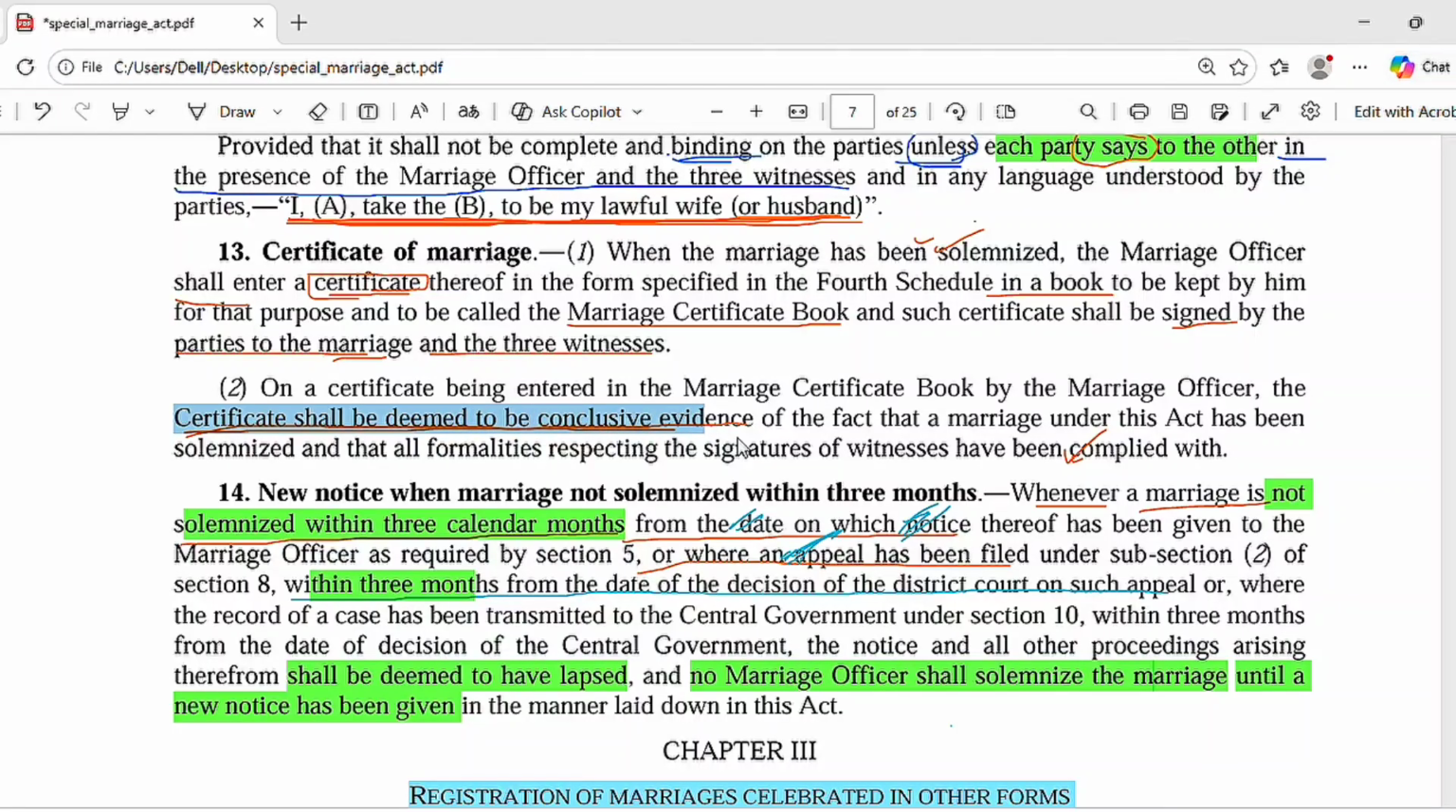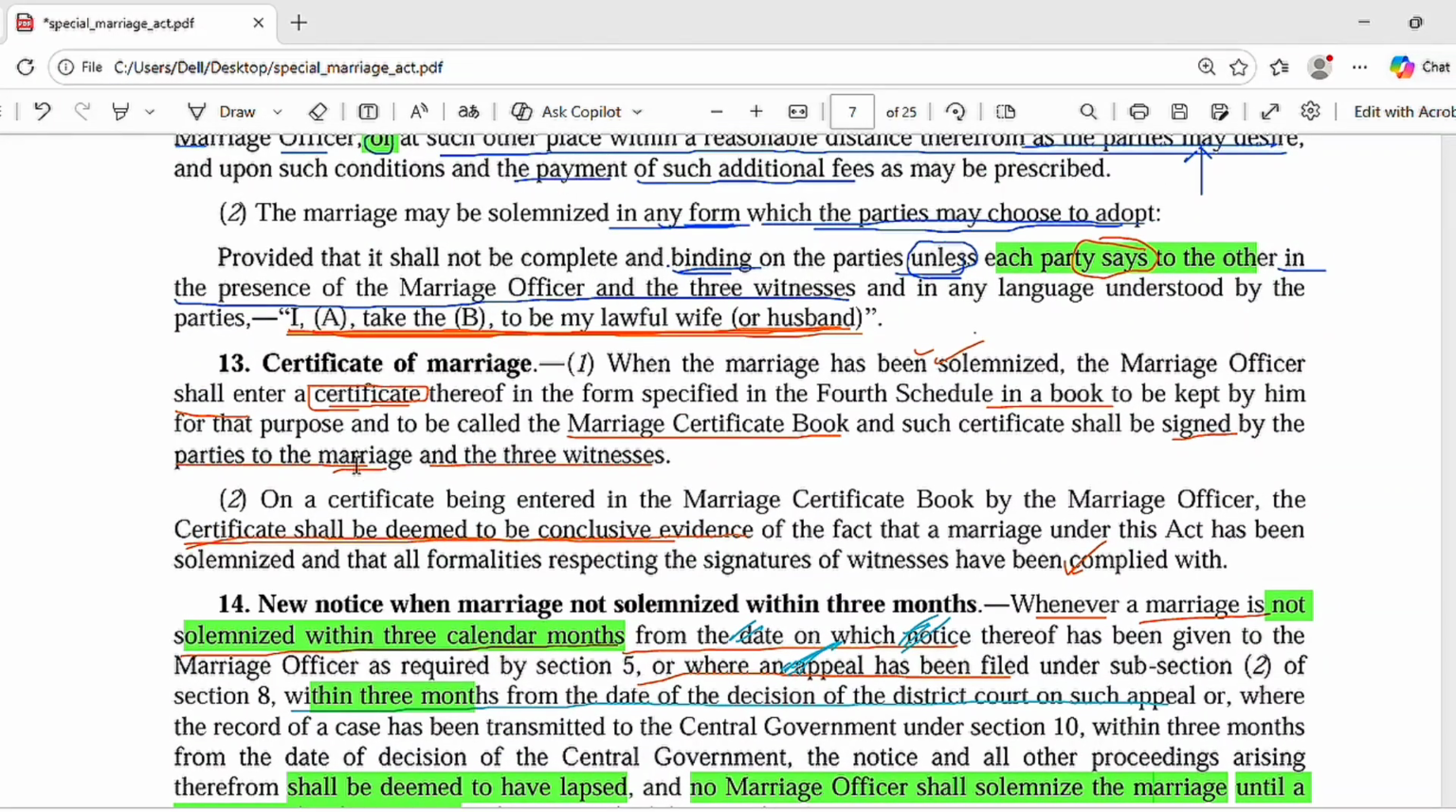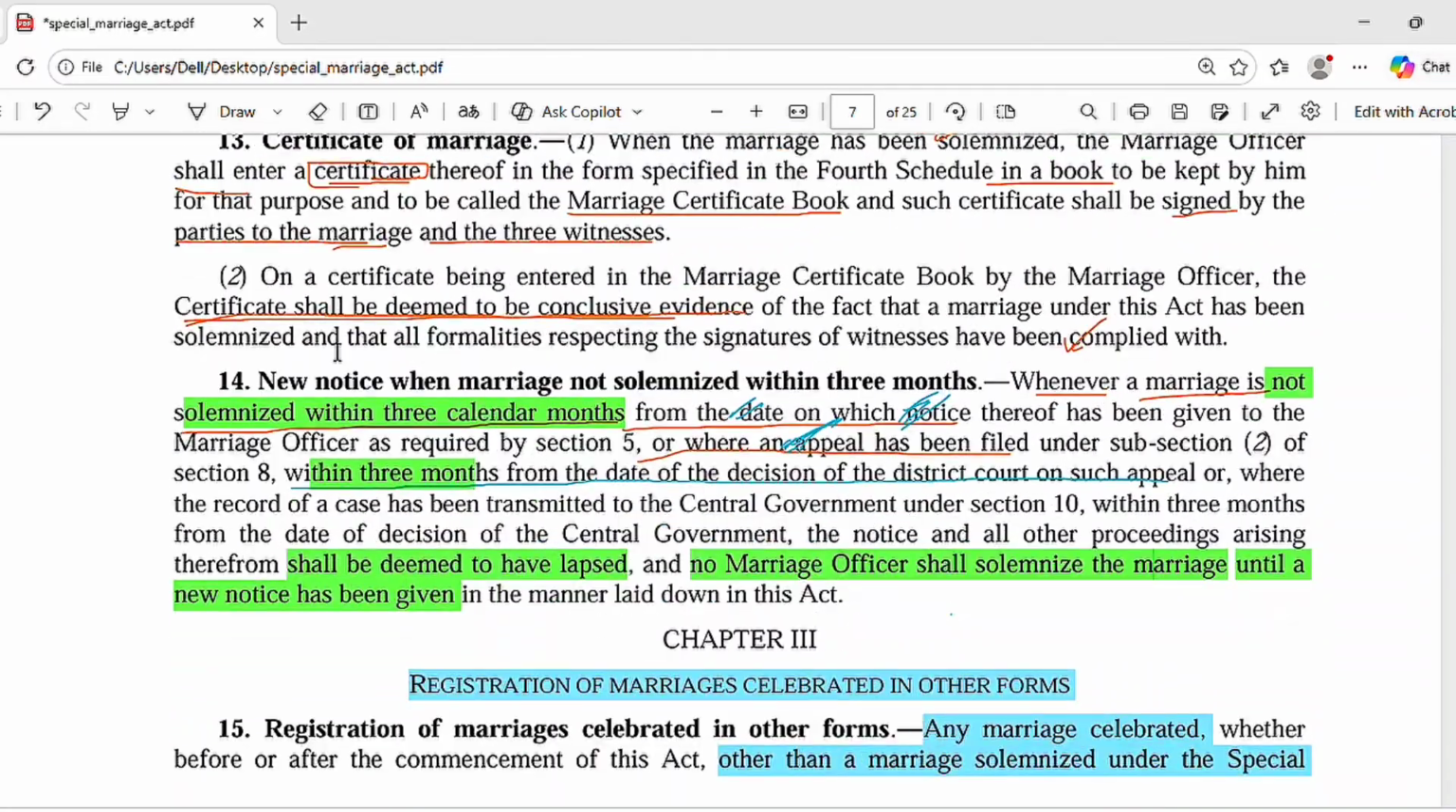Now section 14 is saying that if the marriage is not solemnized within three calendar months after the notice has been given, or if an appeal is filed and within 3 months of the decision of the district court, no marriage is solemnized. So everything was positive, but no marriage has been solemnized within the 3 months. The scope is within the 3 months, everything has to be completed.